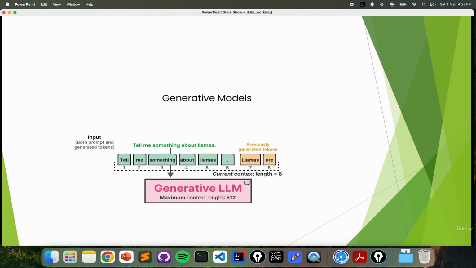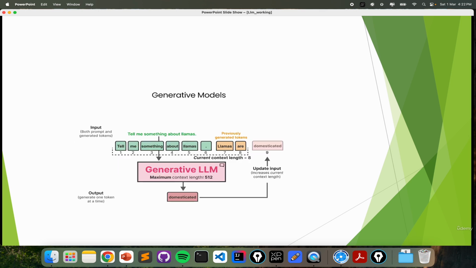Maybe the latest models have much more context, but a generative LLM like this has a maximum context length of 512 words at a time to process and predict the next word. So it will predict this next word, and then this will again become the total current input. Now this whole thing becomes the input to predict the next word. This is all about the context length: how much input it is using to predict the next word.